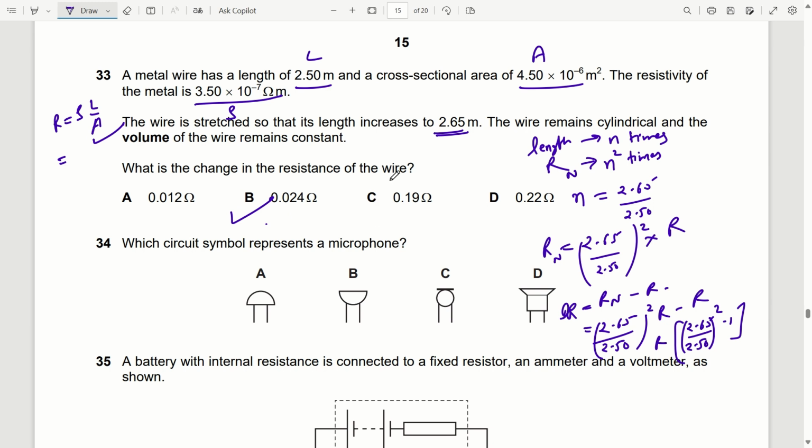Question 34, which circuit symbol represents a microphone? So this is the symbol for microphone, C.